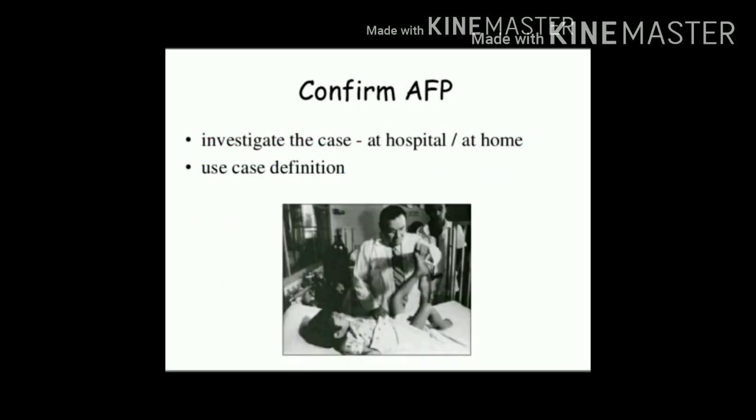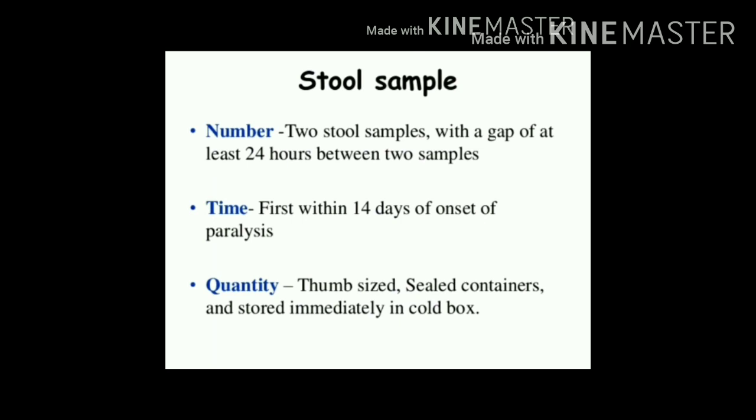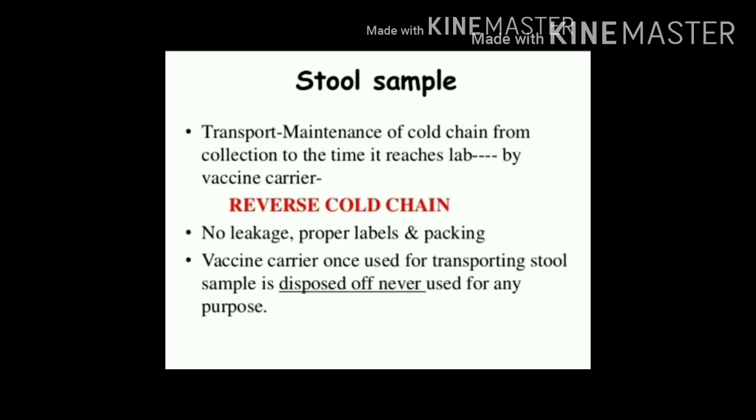Confirmation of AFP. For confirmation, it is important to take 2 samples of stool within a gap of 24 hours, and they should be collected within the first 14 days of paralysis. Cold storage is essential. For transportation of the stool sample, it is important to maintain a reverse cold chain. What is the meaning of reverse cold chain? It is to maintain cold temperature while transporting the stool sample from the peripheral part till the sample reaches the laboratory.